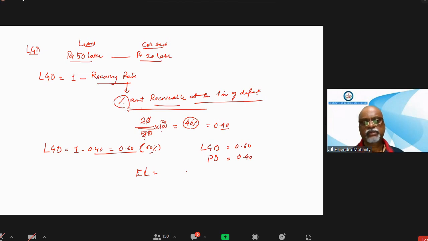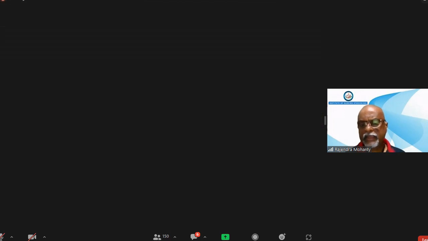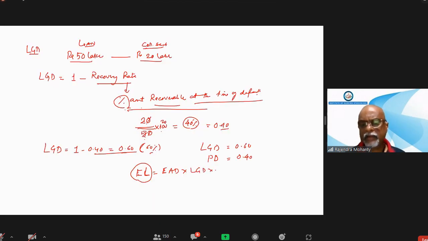Expected loss formula was how much? 0.32? 0.24? How? Expected loss formula, I told, EAD into PD into LGD. So how much? Then EAD is how much?